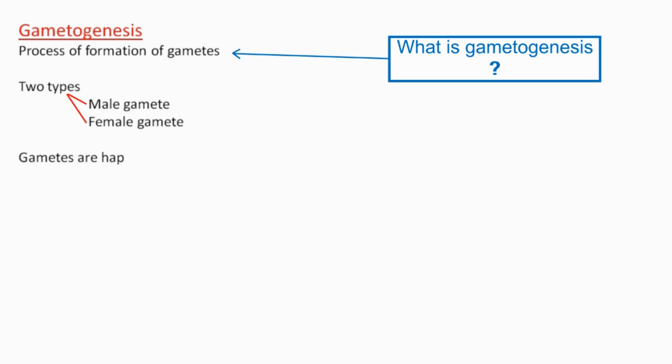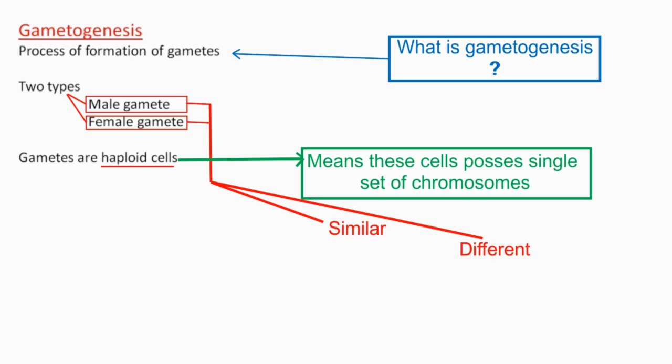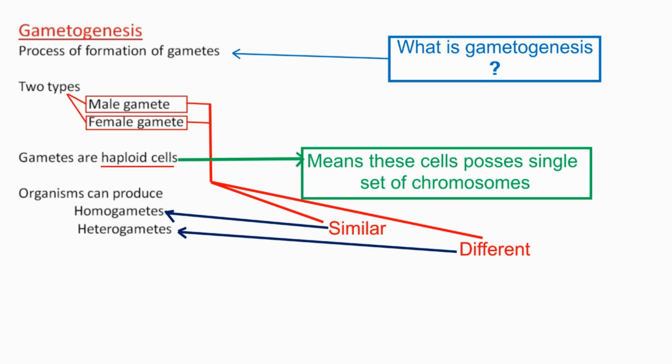Gametes are haploid cells, that is, they have a single set of chromosomes. So as we have two gametes, male gamete and female gamete, these two gametes produced by an organism can be similar or different. Depending on this, gametes produced by an organism can be defined as homogametes or heterogametes. First of all, we will discuss homogametes.